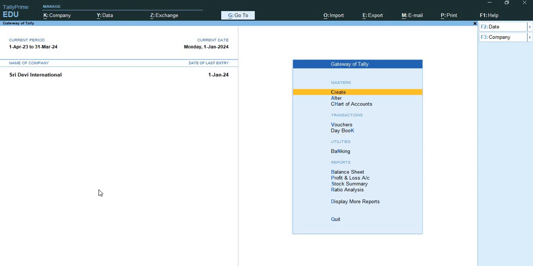In TelePrime, you can configure multiple budgets and also maintain budgets for specific purposes. For example, for bank, for head office, marketing budget and finance budget.